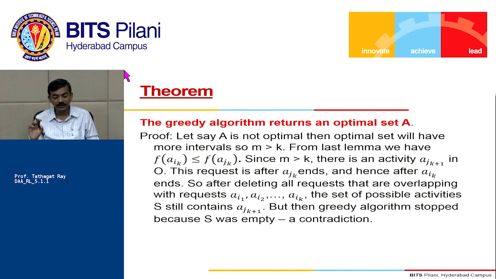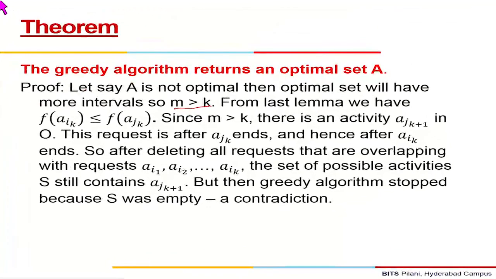Then the optimal set will have more intervals, right? Because it's a maximization problem. So M must be greater than K. So the first claim is, let's say M is not equal to K. K is the size of the set A. Our solution says we will get K activities. Somebody says no, my optimal will be M, where M is greater than K.